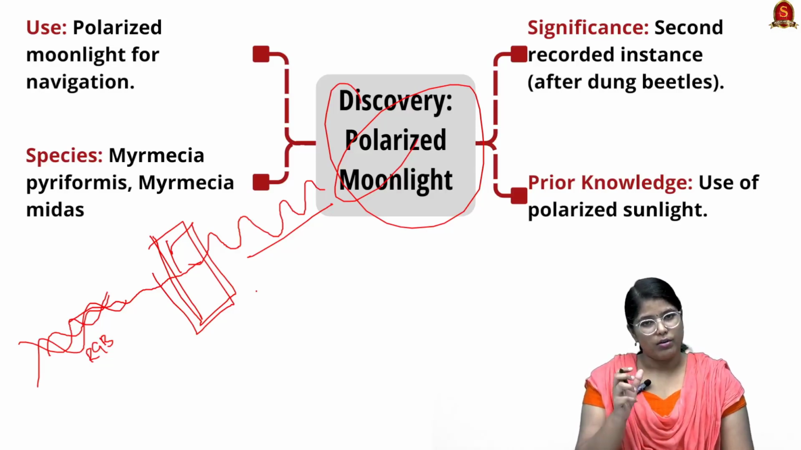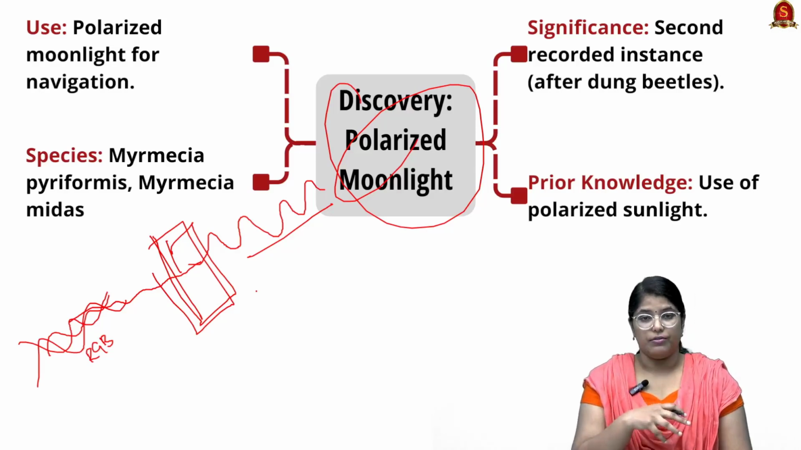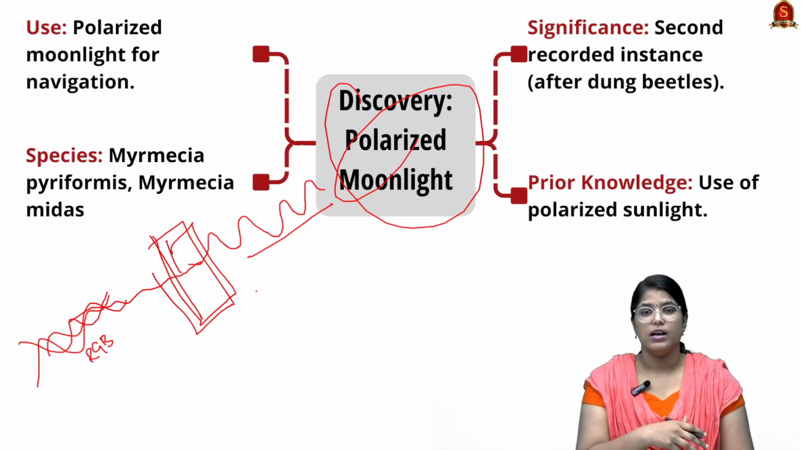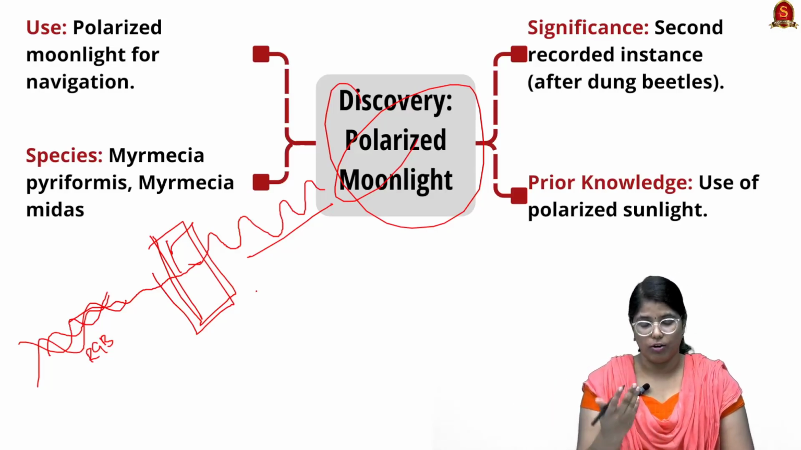Moonlight is very dim, but when it arrives at the earth's surface, it will be unpolarized, and later the sensory system of these insects will polarize the particular light, and they will use it to identify the directions in which they have to go for searching for food. So this is how this particular discovery is very important.